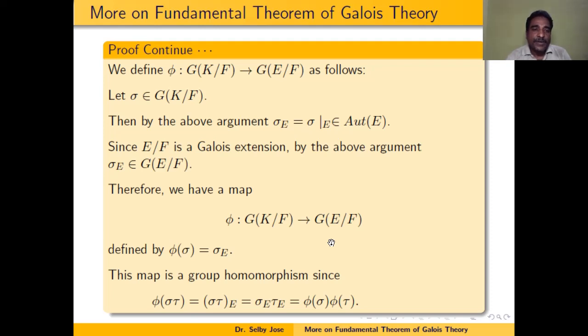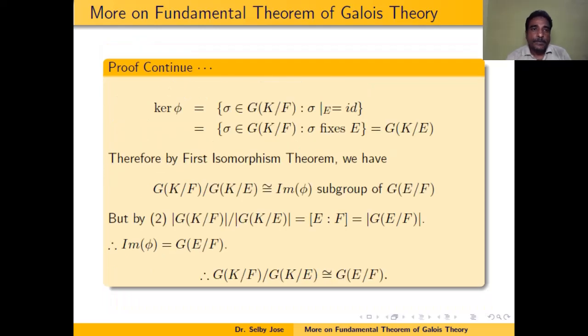So then clearly phi is a group homomorphism, because phi of sigma tau is equal to sigma tau restricted to E, which is the same as sigma restricted to E composed with tau restricted to E, which is the same as phi of sigma times phi of tau. Therefore, phi is a group homomorphism. Now, what is the kernel of phi? Kernel of phi is sigma in Galois group of K over F such that phi of sigma is equal to identity in Galois group of E over F. That means that sigma restricted to E is equal to identity in Galois group of E over F.